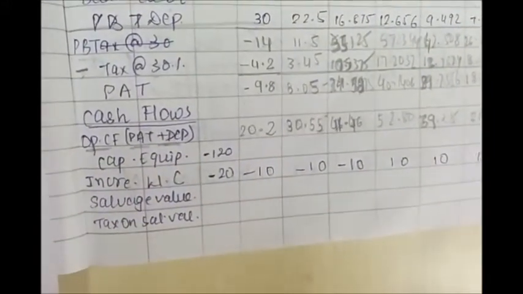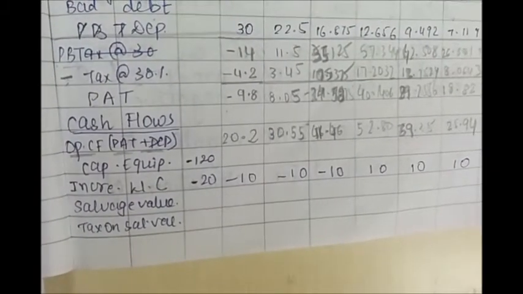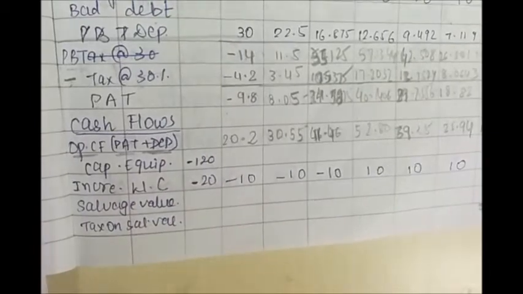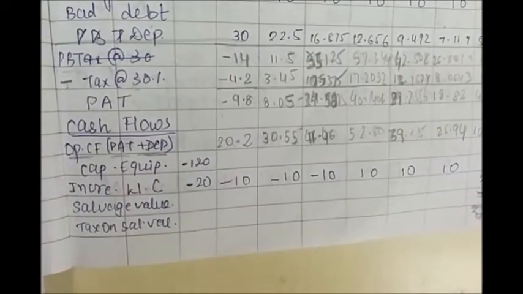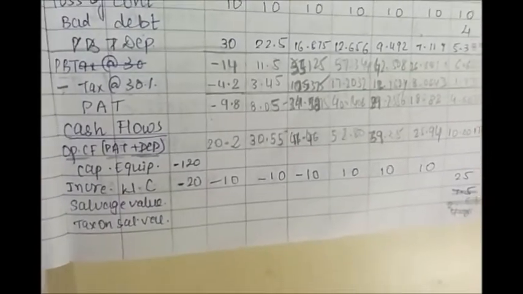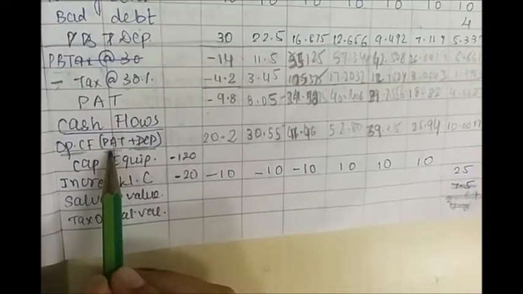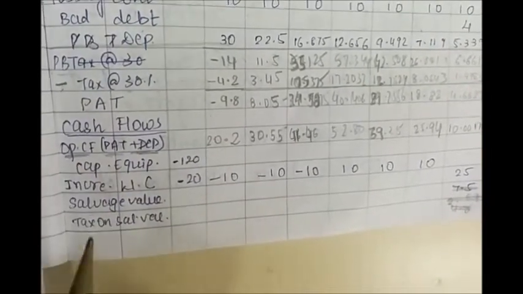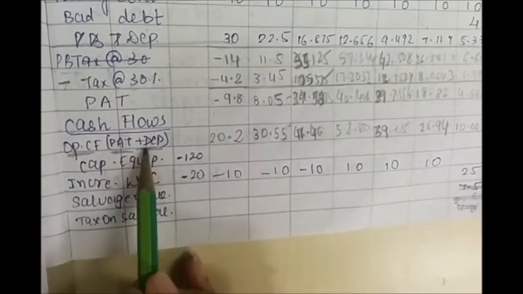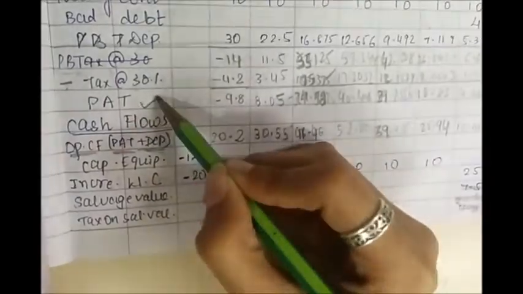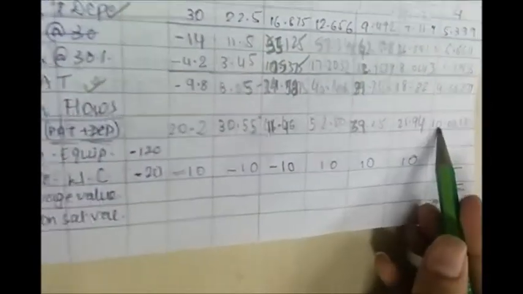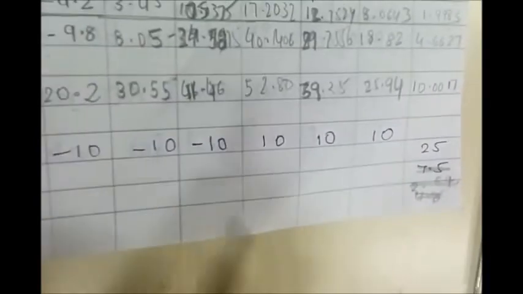So as I mentioned before, the cash flow should always be after tax. But as depreciation is a non-cash expenditure, it is an expense but doesn't involve any cash outflow, so we add it back in order to find out the operating cash flow. So you will add up profit after tax and depreciation, the profit after tax plus the depreciation amount for all the 7 years, and you will get your operating cash flows.